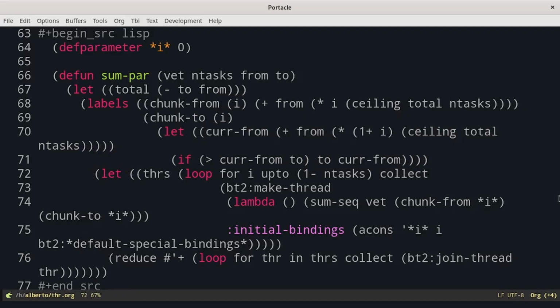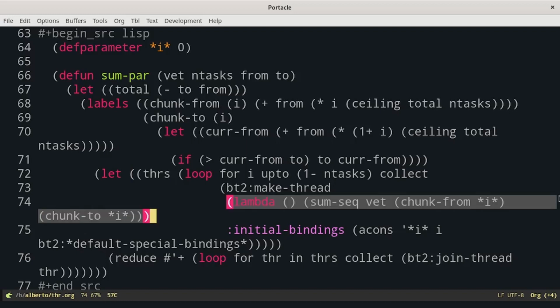Then we have a let in which we create all the tasks. This is similar to what we did in the previous video. We have a for whose index goes from 0 to number of tasks minus 1, and every time we call the function make-thread. The first parameter of make-thread is a lambda, which calls sumSec, whose parameters are the vector, and the range goes from the chunk-from to the chunk-to of the index i.